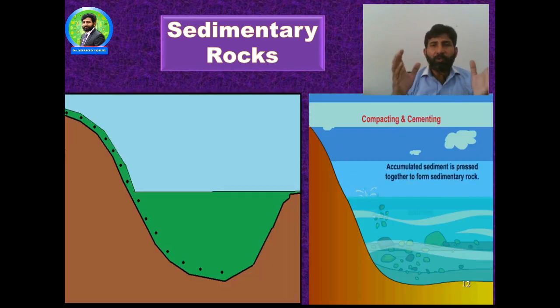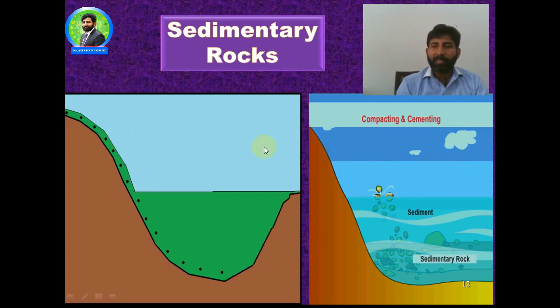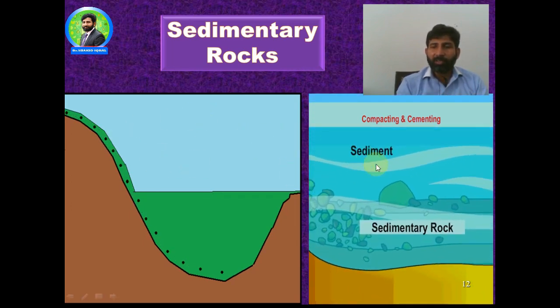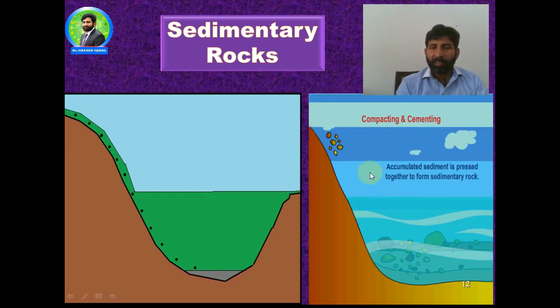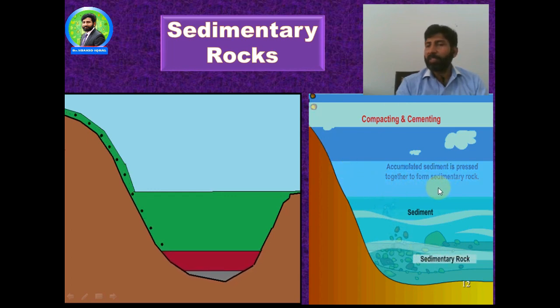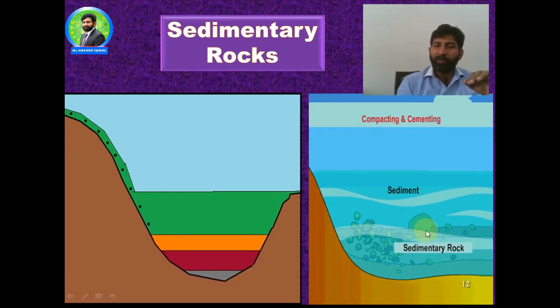You can check one animation here. There is compacting and cementing, an accumulation of sediments. This is sedimentary rocks. These are sediments. They settle down, going down towards this. Look here. These are sediments settled down. The accumulated sediments are pressed together to form the sedimentary rocks. Look here. This is the formation of sedimentary rocks.